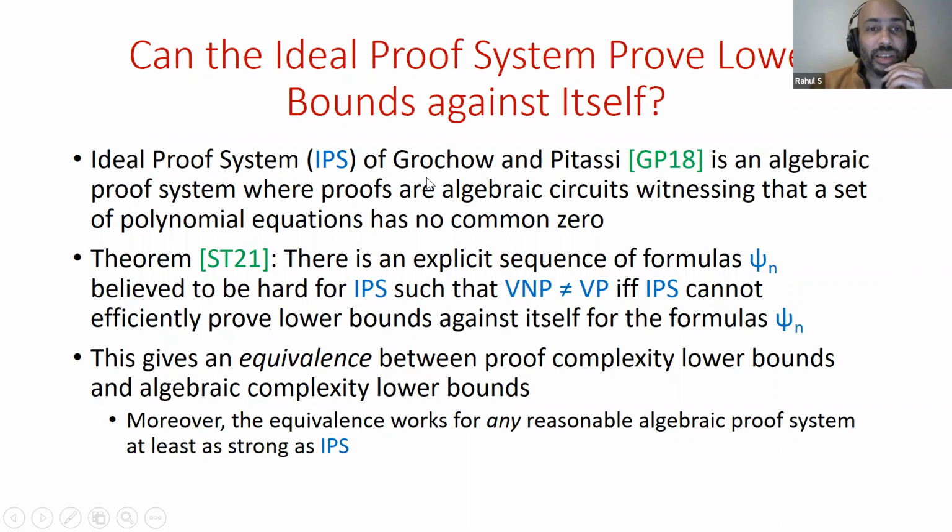This came up yesterday. It's an algebraic proof system where the proofs are algebraic circuits witnessing that a set of polynomial equations has no common zero. It's very interesting because it connects with circuit complexity in an interesting way: IPS proof complexity lower bounds imply VNP not equal to VP.